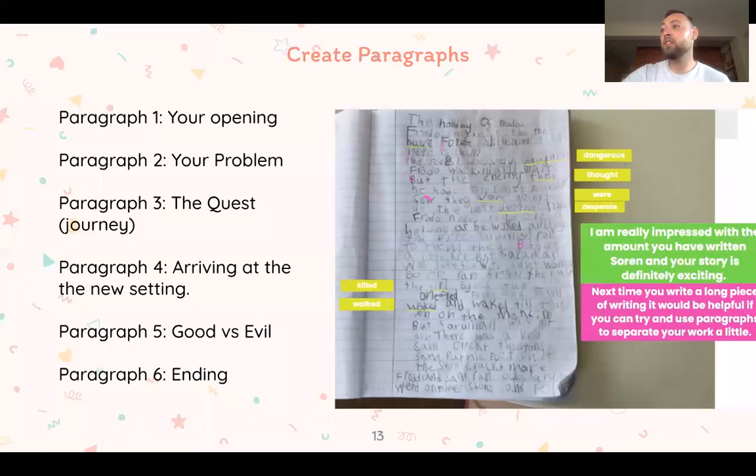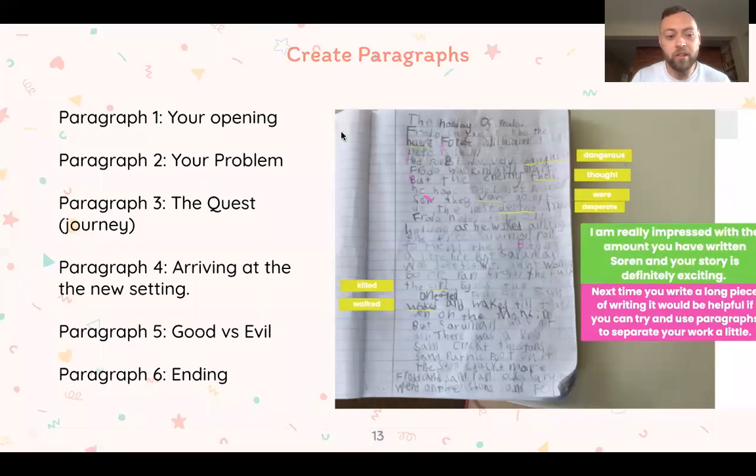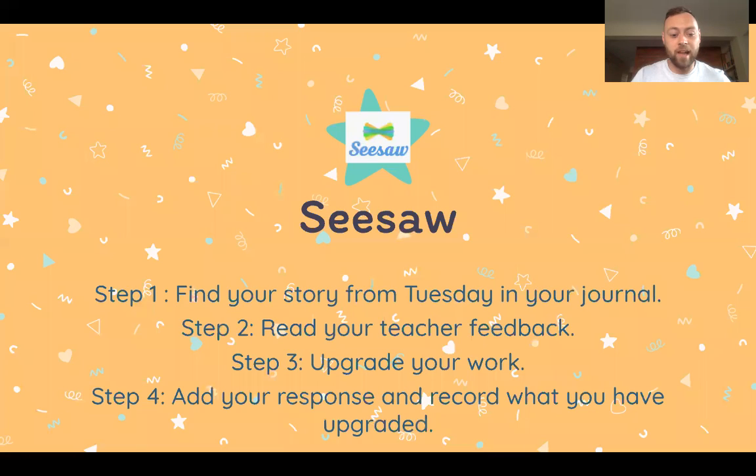Last thing, creating paragraphs. What you need to do is you need to think each section here is a new paragraph. And what we do, so once you finish writing your opening, you then leave a line and then you start writing your problem. And then once you finish your problem, you leave a line and then you start writing your quest. Simple as that.